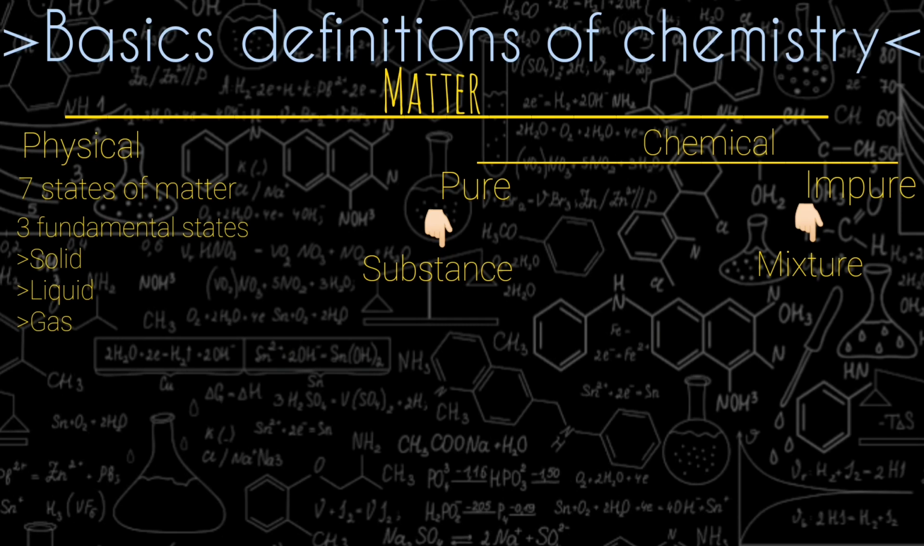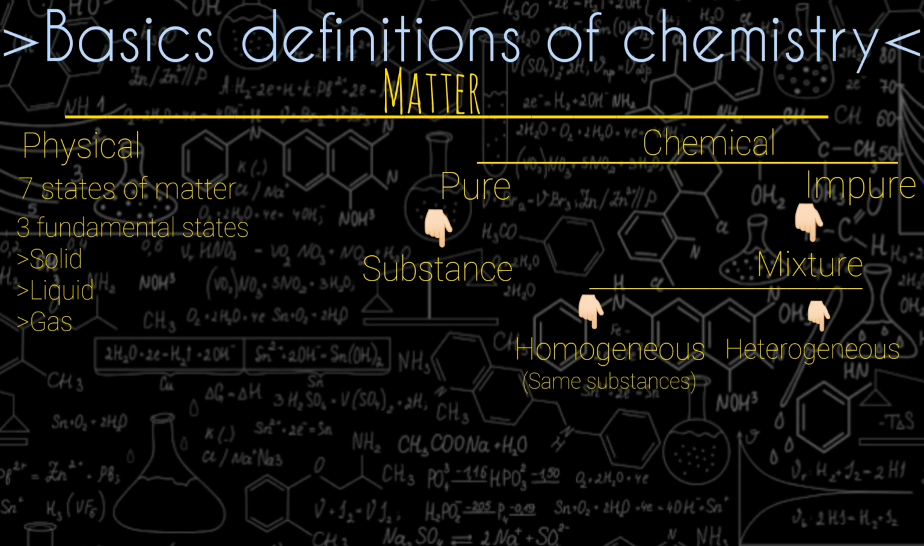And the mixture is of two types: homogeneous mixture and heterogeneous mixture. Means if substances are uniformly added in a mixture, it is called a homogeneous mixture, and if different substances are added in a mixture, it is called a heterogeneous mixture. And the other, pure form of matter is called a substance.